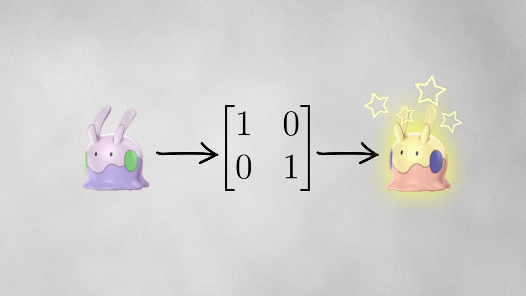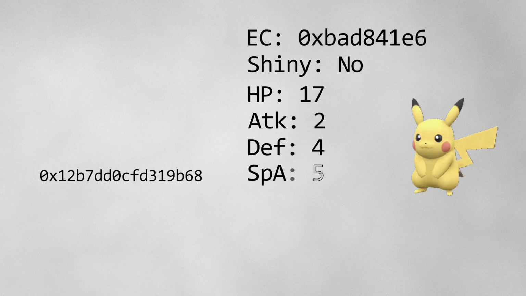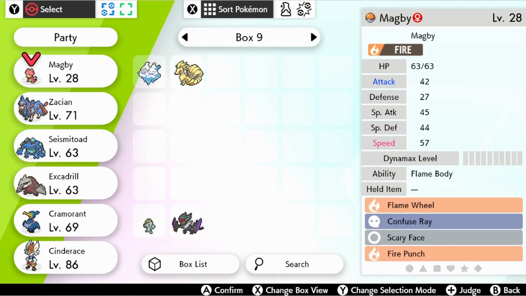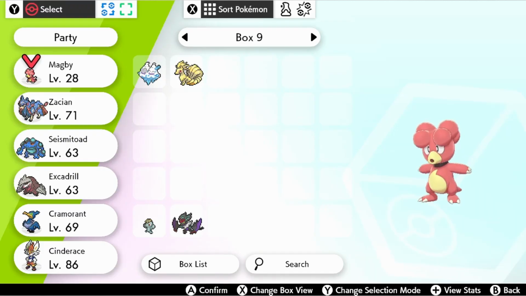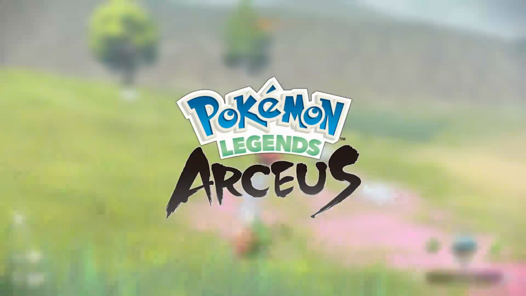But what if I told you that we can use math to search for shiny Pokemon? By understanding how Pokemon are generated, we can use linear algebra to predict when shiny Pokemon will spawn. Using just information available to the player, we can deduce the data that is being used by the game behind the scenes. For this math exploration, I'm going to be using the game Pokemon Legends Arceus.